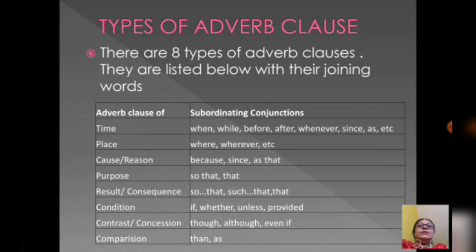Now we will see the types of adverb clause. Now students, we will see that adverb clause is also of 8 types. They are listed below with the joining words. I have listed all 8 types of clauses and their subordinate conjunctions. First we will see adverb clause of time. Now you may express adverb clause of time by using these conjunctions.